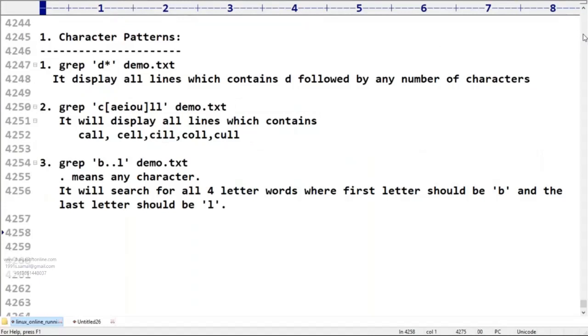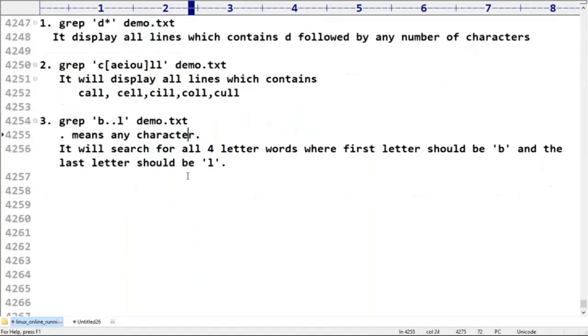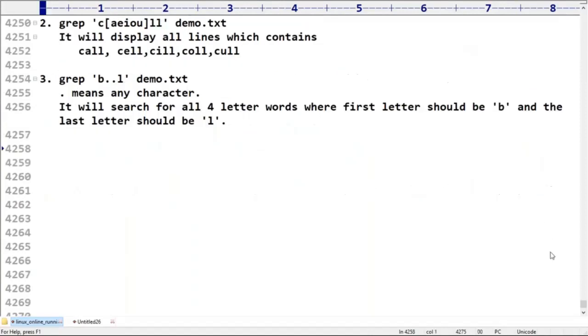Two dots does not mean any word, no such thing. Only dot. That is the dangerous symbol in regular expressions, which means any character. Question mark has the same meaning. In other languages question mark is at most one character, but here question mark also works like only one character. So now that's all.